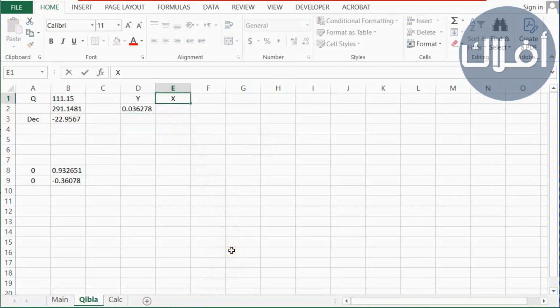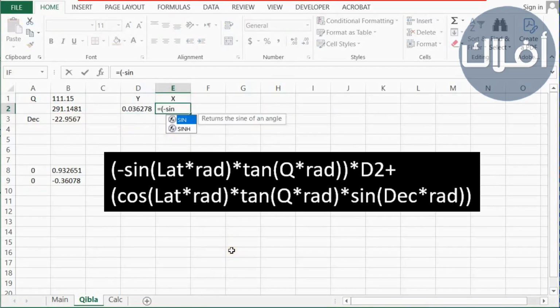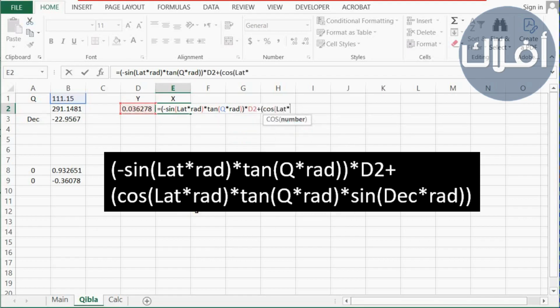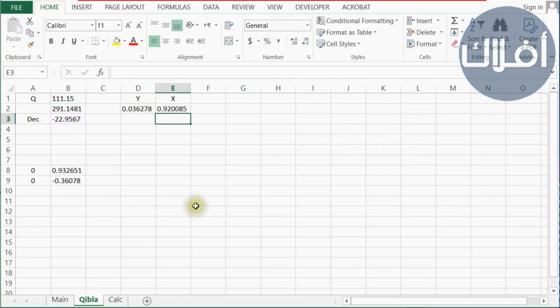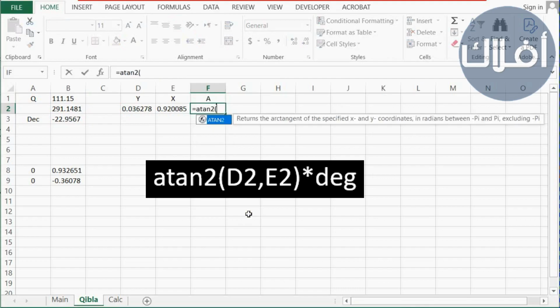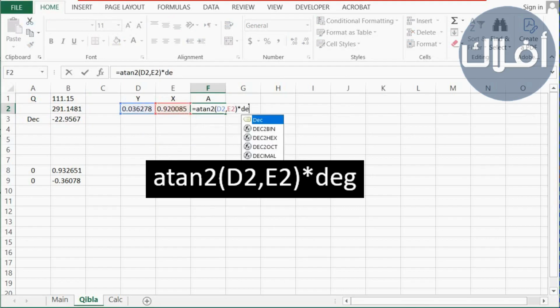Now we need to find the value of x, and the equation is minus sine latitude converted to radians multiplied by tan of Q converted to radians multiplied by y plus cosine latitude converted to radians multiplied by tan Q converted to radians multiplied by sine declination converted to radians. Now we have y and x, we can determine the angle A, and the equation is atan2 of y comma x converted to degrees.